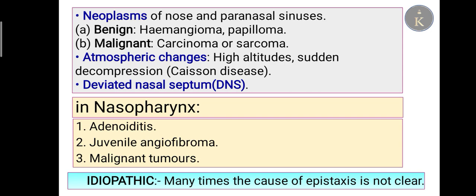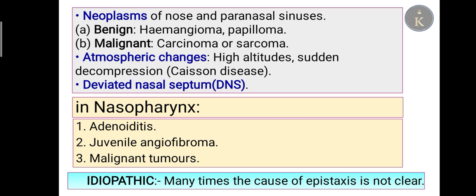Neoplasms are also local causes. So neoplasm of the nose and paranasal sinus may be benign or malignant. Benign: hemangioma and papilloma. Malignant: there may be carcinoma or sarcoma. Atmospheric changes like high altitude, sudden decompression, also known as Caisson's disease, we'll study later.